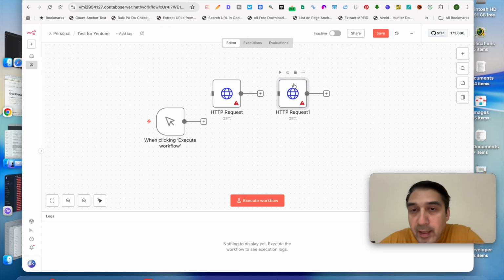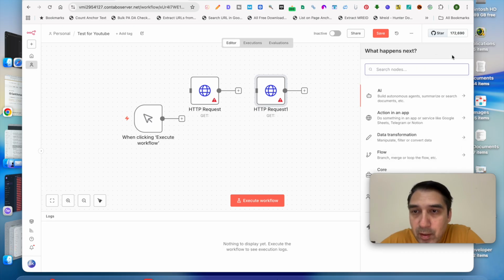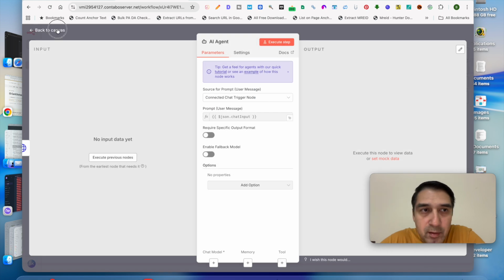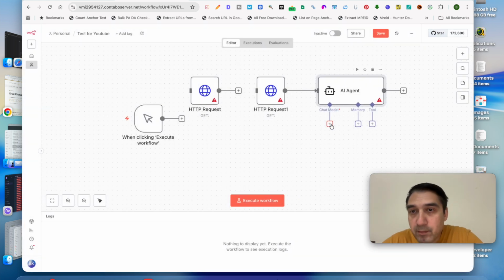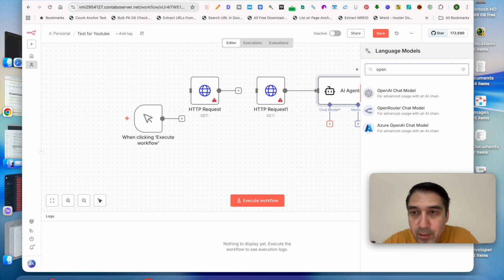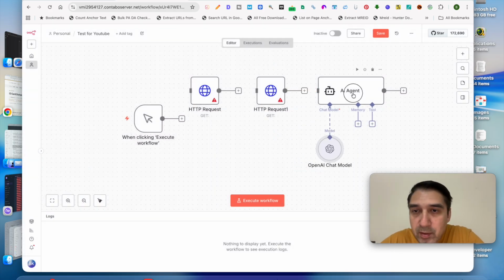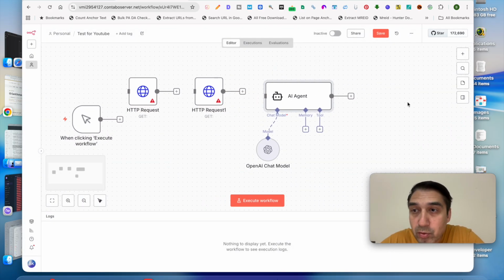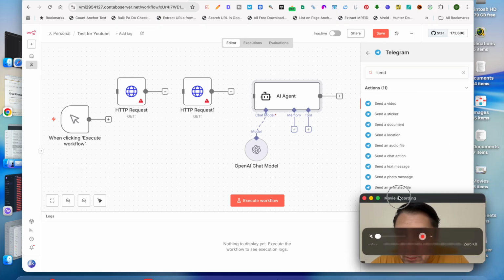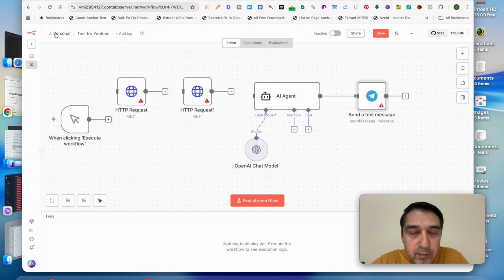Now we also know that we want AI to analyze, so we'll drop in the AI agent. Let's close this for now. We also know that we want a chat model. I usually use OpenAI, but you can use any other chat model you want. We also know we want to output this to Telegram, so I'll add Telegram. There you go, send text message. We'll close this for now.